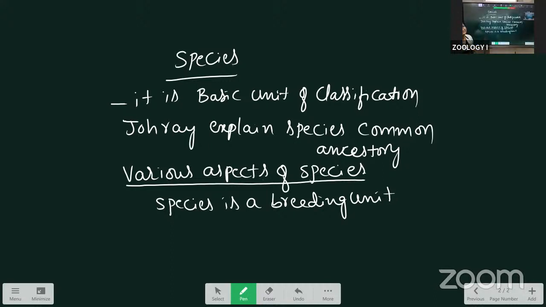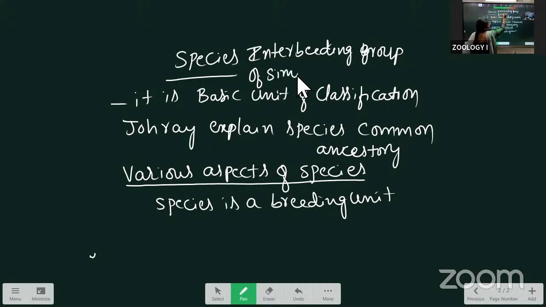Actually, the definition is the interbreeding group of similar organisms sharing common gene pool, giving fertile offspring, is called a species.